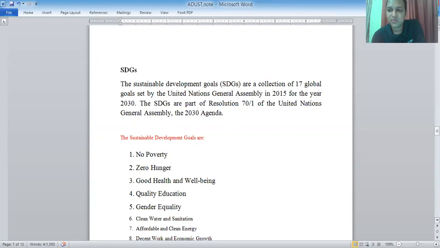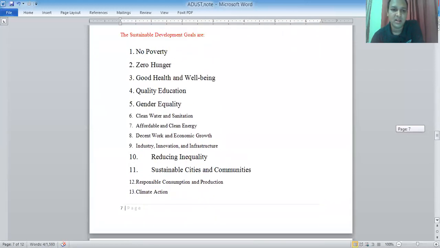We can easily say that sustainable development was initiated after the fulfillment of the MDGs, Millennium Development Goals. You know about the Millennium Development Goals. They included 8 goals, and most of the countries have already fulfilled these goals, and some may lack. And sustainable development is the second phase of the Millennium Development Goals. And here is another point: the Sustainable Development Goals are 17 goals. I am going to recite all 17 goals here.